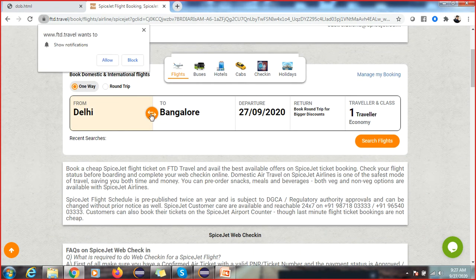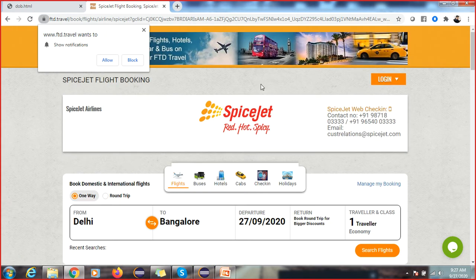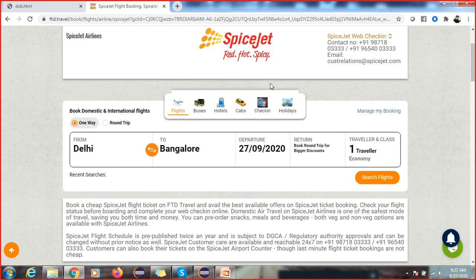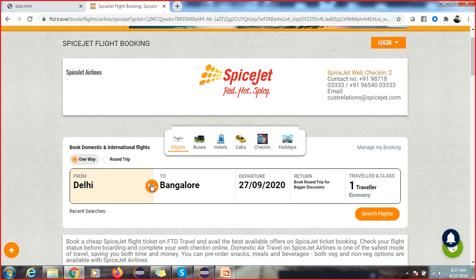Okay, before, SpiceJet had a different page, now it is different. The same portal is there, and you can see a drop down here also.